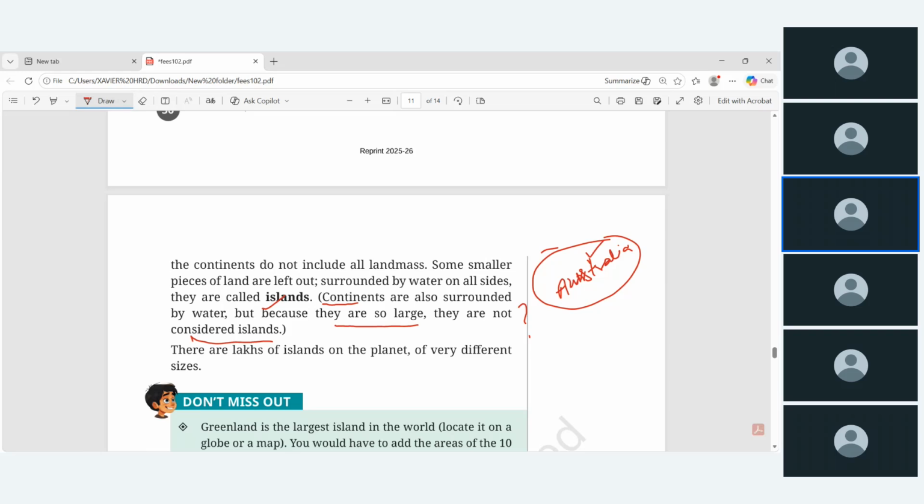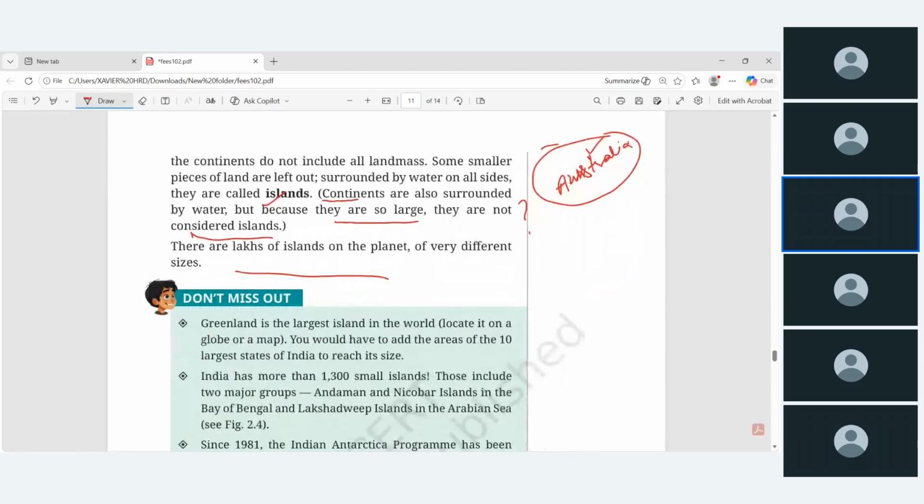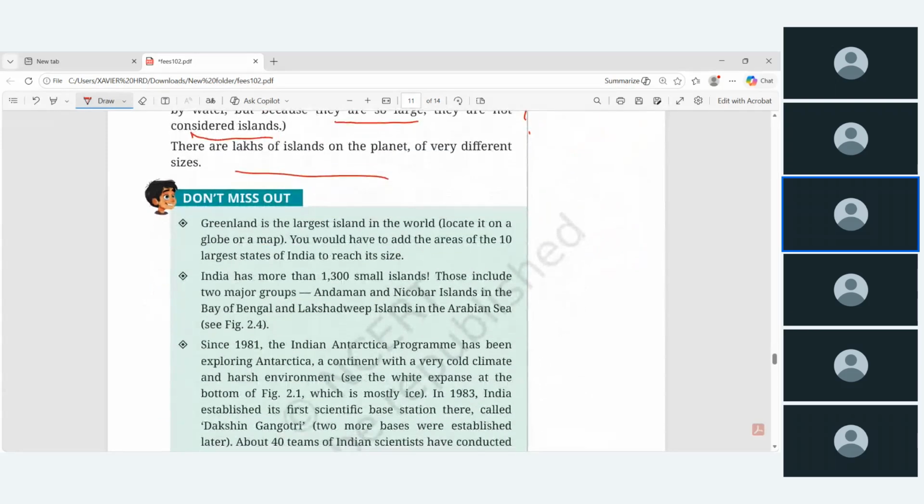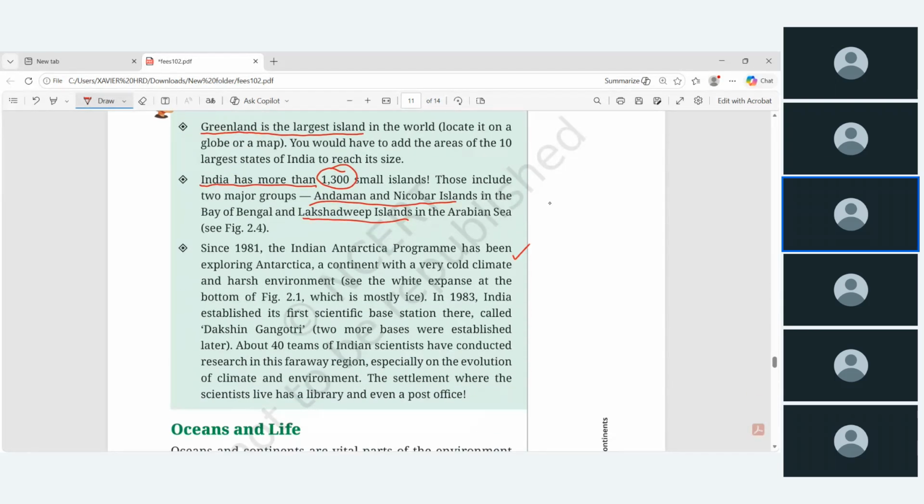So there are lakhs of islands on the planet in different sizes, and some facts are given. Greenland is the largest island. It's located on the globe, you can locate it. And India has around 1,300 small islands. They are grouped into the Andaman Nicobar Islands and the Lakshadweep Islands in the Arabian Sea. Okay, and there are some more factual points.